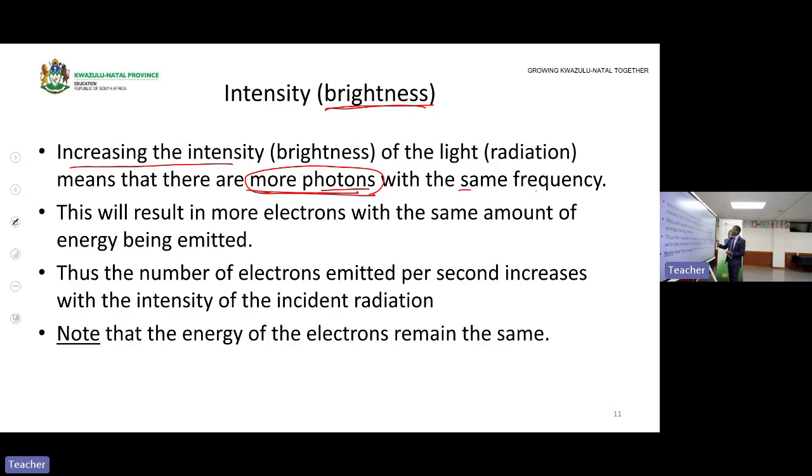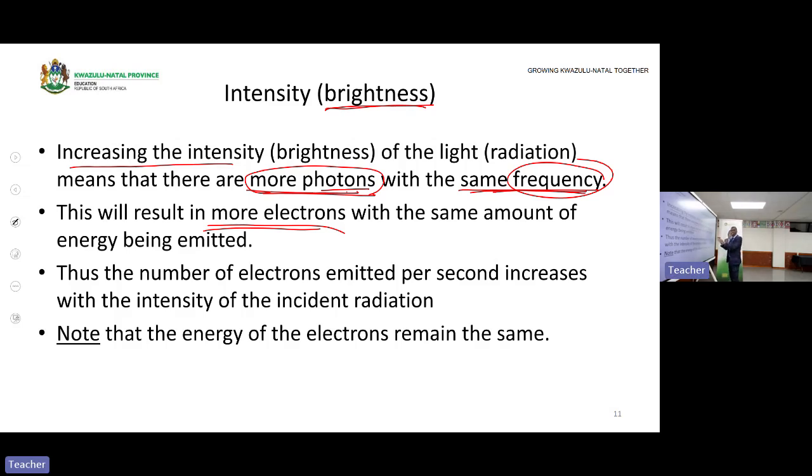So the frequency is the same. By increasing the intensity, we do not interfere with what? With the frequency. The frequency of light is the same. We only increase the number of photons that are striking the metal. So we are increasing the chances of emitting the electron. I have more chances to emit the electrons because I have more what? Photons. This will result in more electrons being emitted with the same kinetic energy that was emitted before.